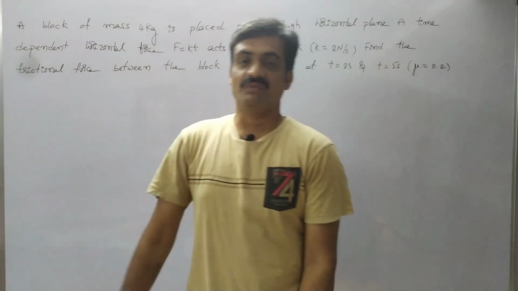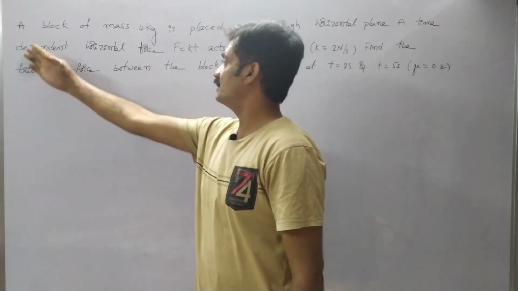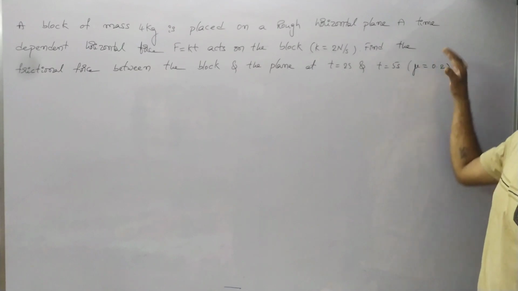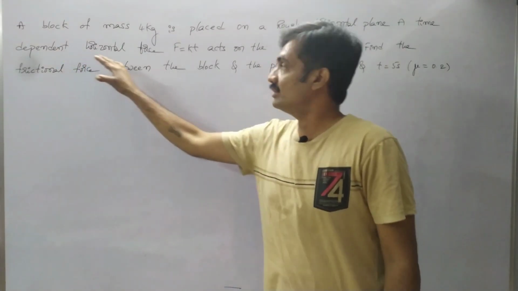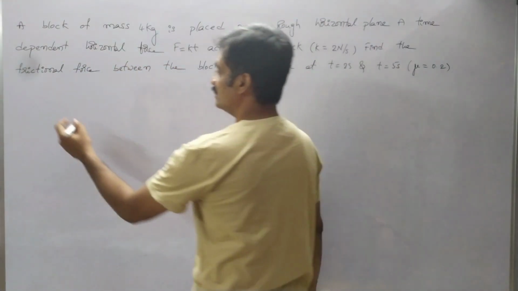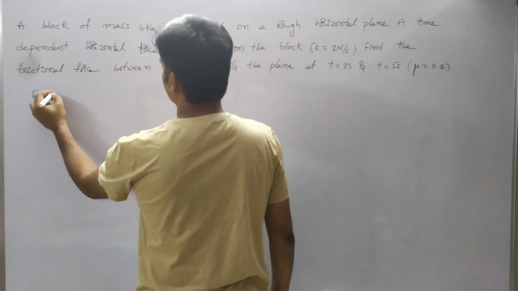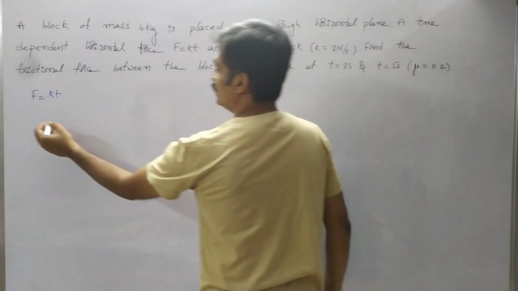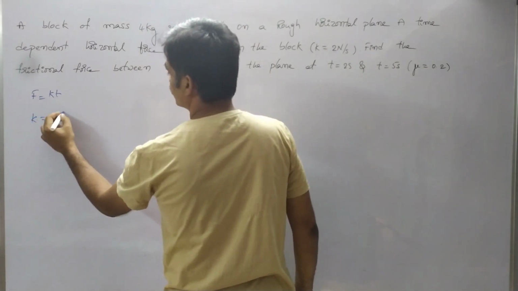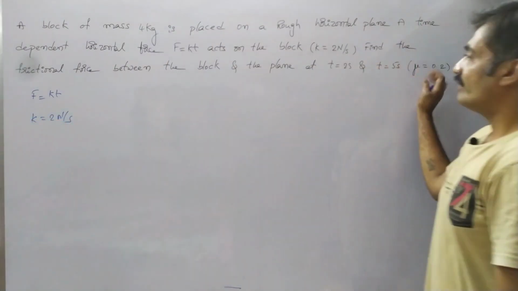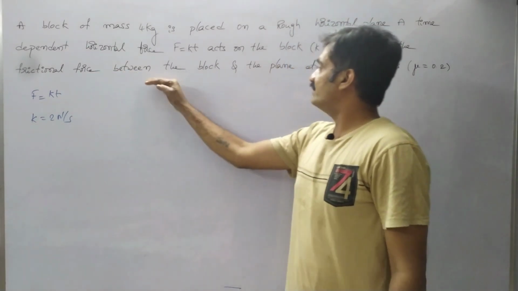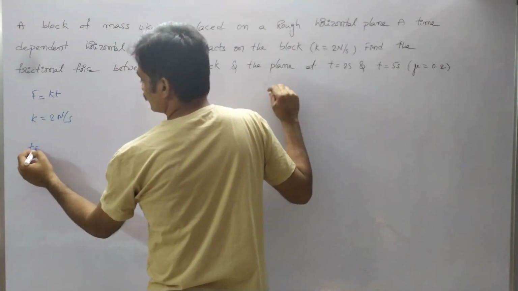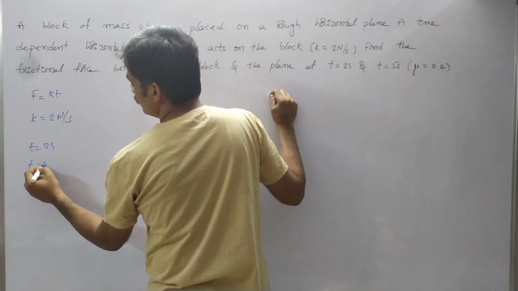Now we are going to solve a problem based on this friction. Observe the first problem. A block of mass 4 kg is placed on a rough horizontal plane. A time dependent horizontal force F equals kt acts on the block, where k equals 2 newton per second. Find the frictional force between the block and the plane at t equals 2 seconds as well as at t equals 5 seconds.